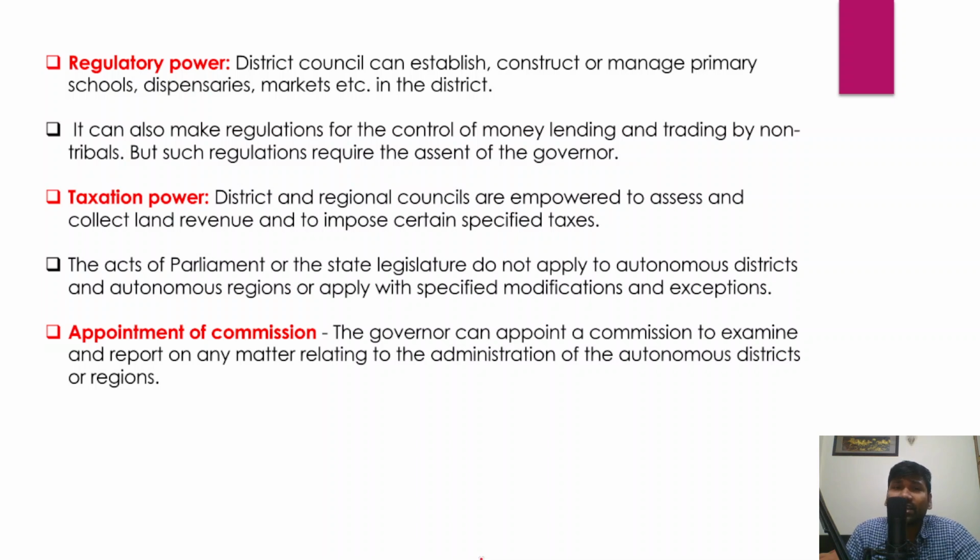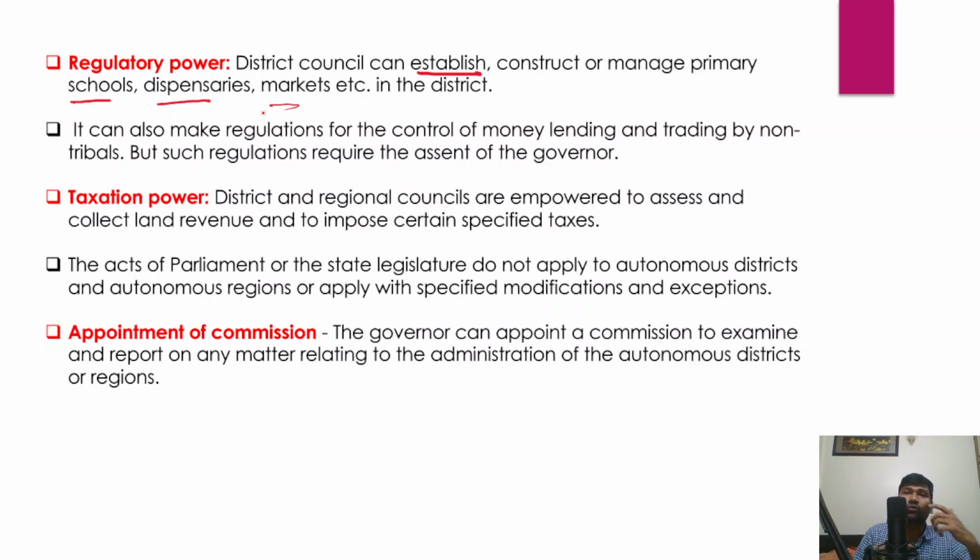Now, apart from the legislative power, apart from constituting the autonomous district councils and autonomous regional councils, they also have a regulatory power. Now, what sort of regulatory power do they actually enjoy in this context? The district council can establish, construct and manage primary schools, dispensaries and markets at the district level.